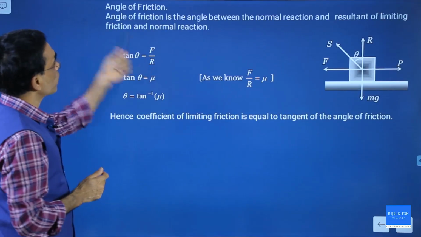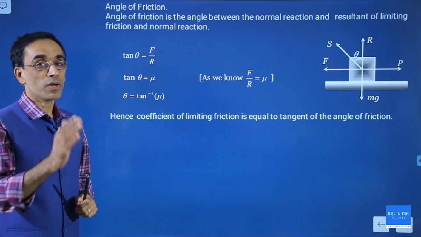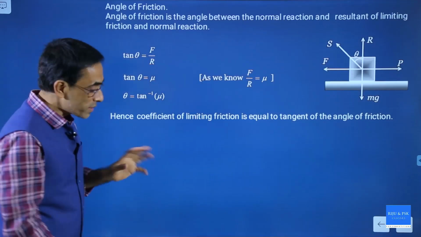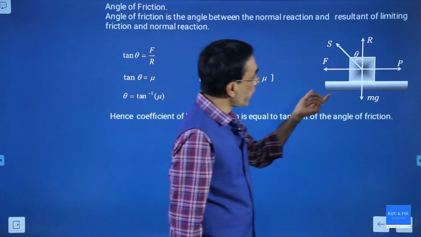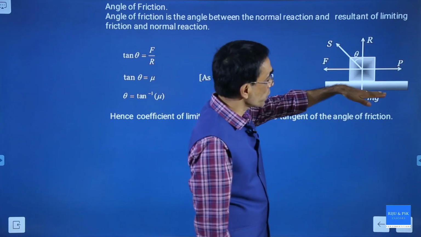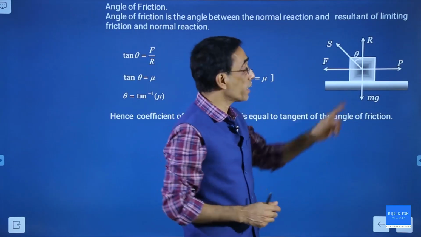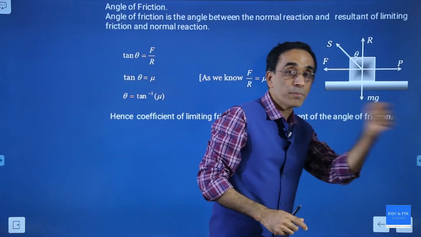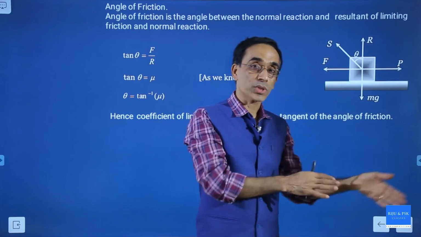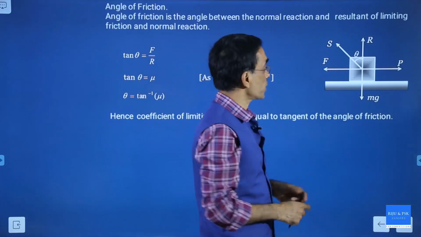That is a topic called angle of friction. To understand what angle of friction is, I am inviting you to this picture where there is a horizontal surface and a block kept on it, and that is being pulled. And this is coming to motion.